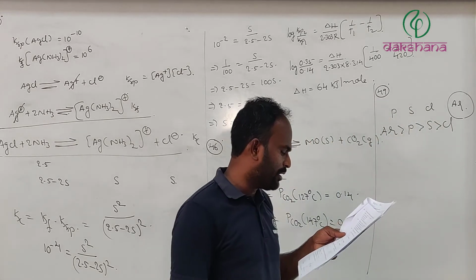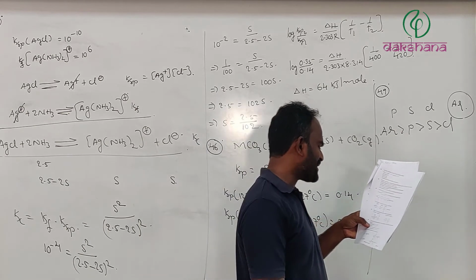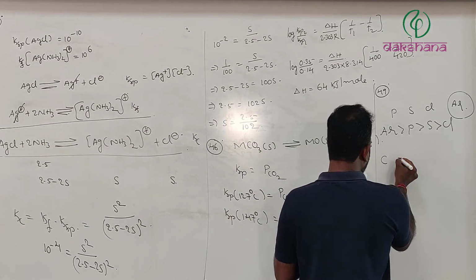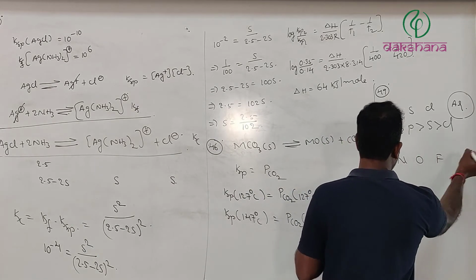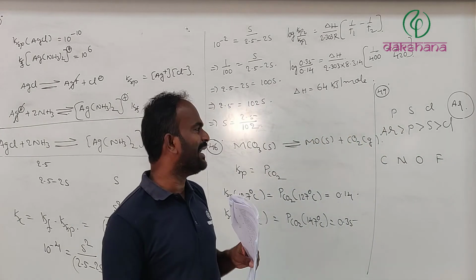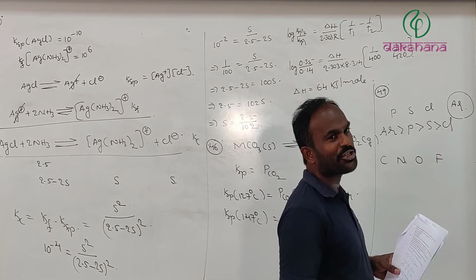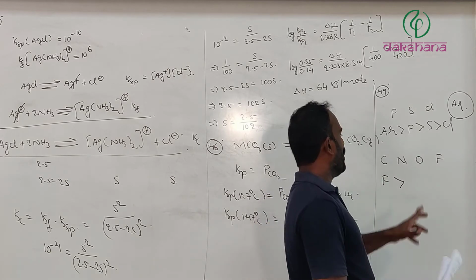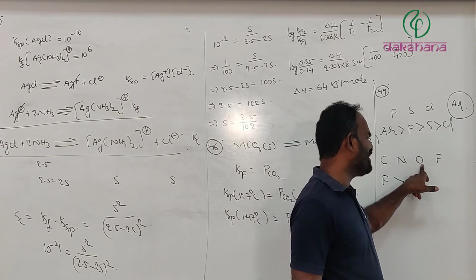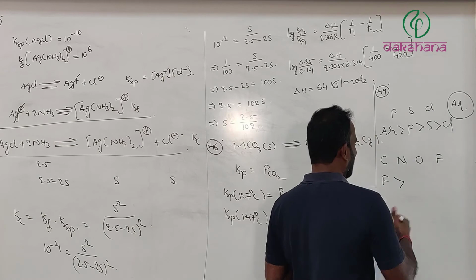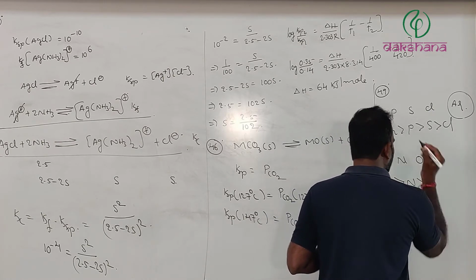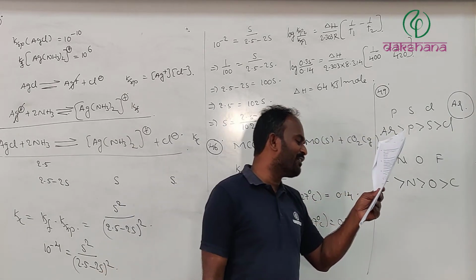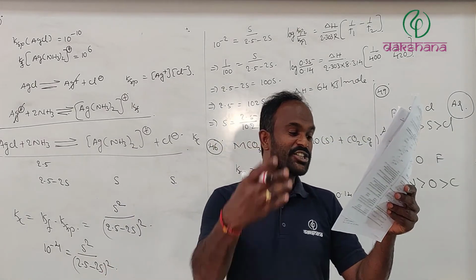No surprise at all. Next, increase in first ionization enthalpy. Here they have given carbon, nitrogen, oxygen, fluorine. Left to right, atomic radius is going to decrease, ionization enthalpy is going to increase. As we know, fluorine is greater. Oxygen is not having the half filled, incompletely filled, whereas nitrogen is having the half filled. Therefore, nitrogen will have more compared with oxygen, and then carbon. That is also true.